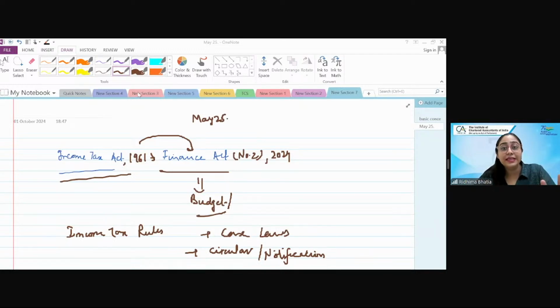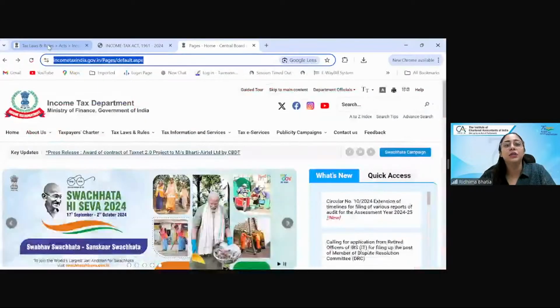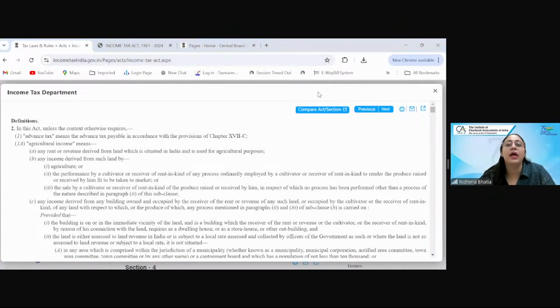Okay. Now, an interesting thing in the Act, which I have seen a lot of students do not get, is how to study the Act, how to understand the Act. Basically, they have a very small problem in saying what is an Act, what is a rule.